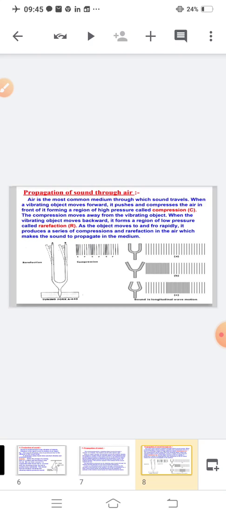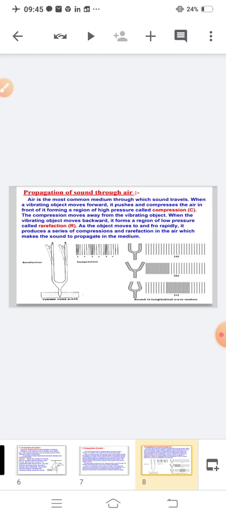When a vibrating object moves forward, it pushes the air in front of it, forming a region of high pressure called compression. The compression moves away from the vibrating object. When the vibrating object moves backward, it forms a region of low pressure called rarefaction.